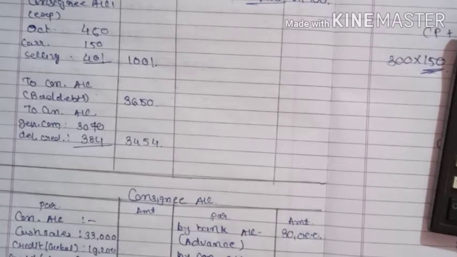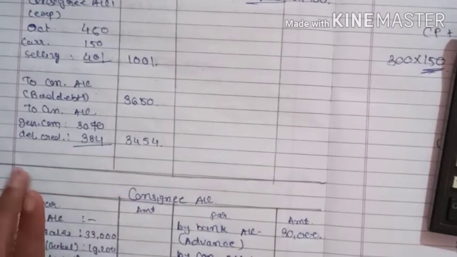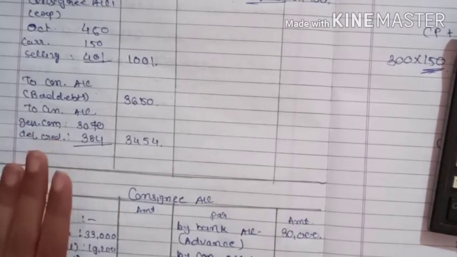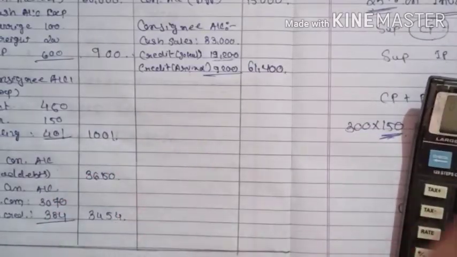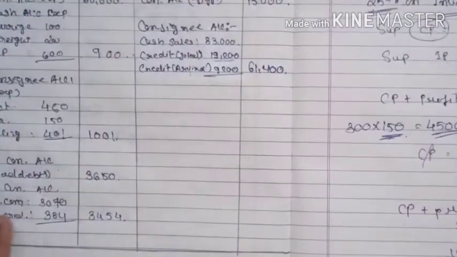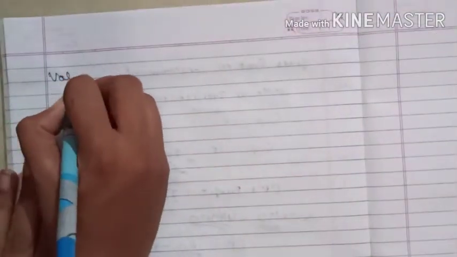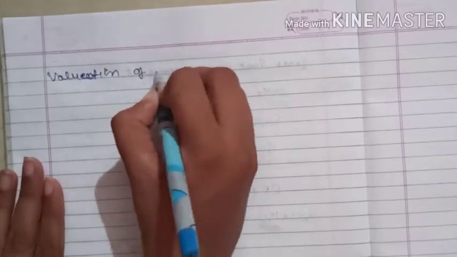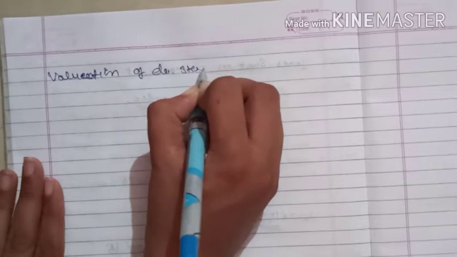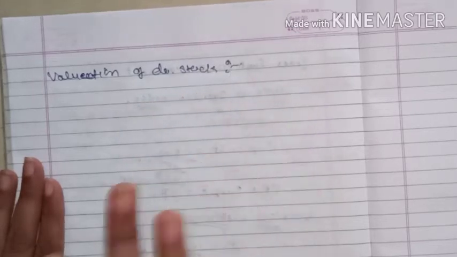But before we calculate the 1/8 part of the profit, first we have to find out the closing stock. So let's start the valuation of closing stock. There is no normal or abnormal loss, so directly we can calculate.